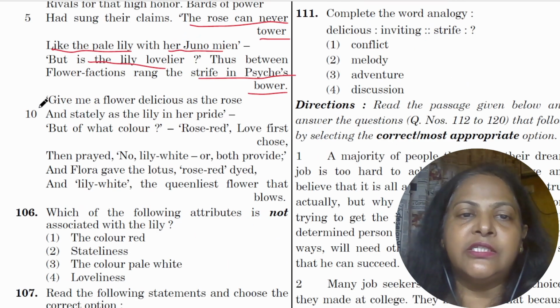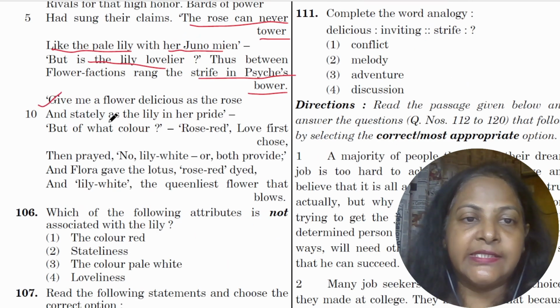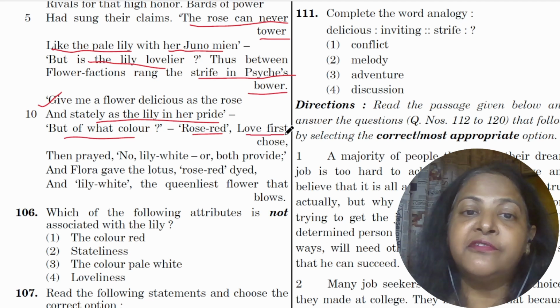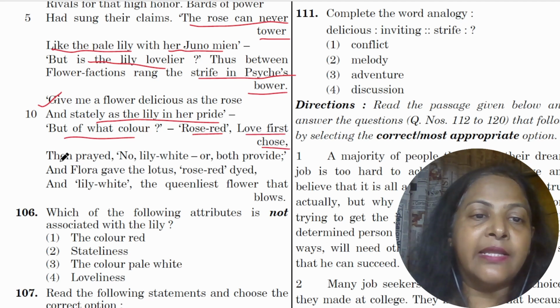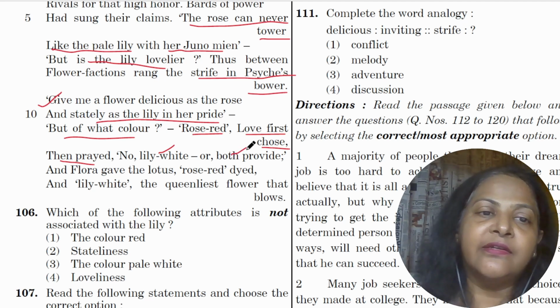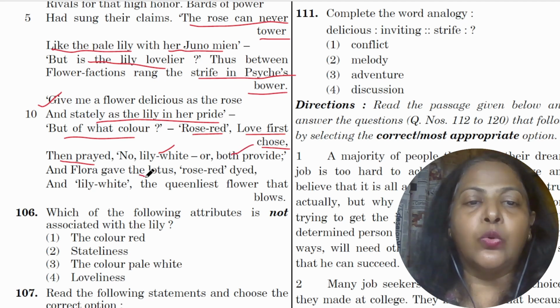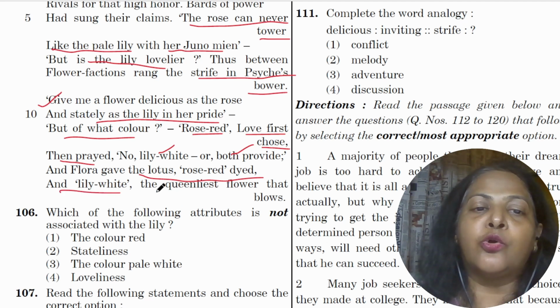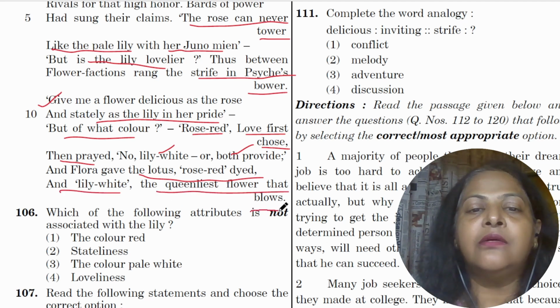Give me a flower delicious as the rose, stately as the lily in her pride, but of what color? Rose red, love's first choice? Then prayed, no, lily white, or both provide. And Flora gave the lotus, rose-eyed dyed, and lily white, the queenliest flower that blows.